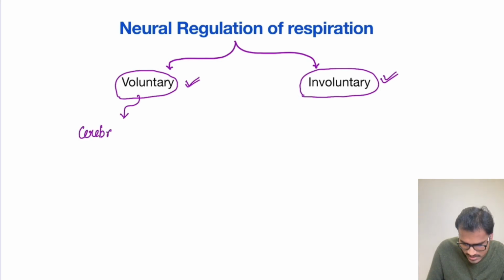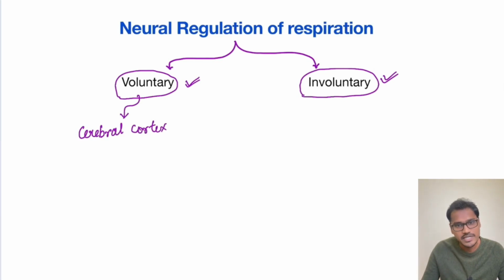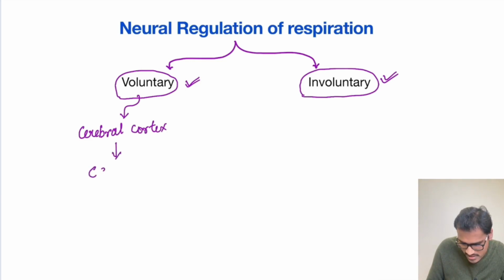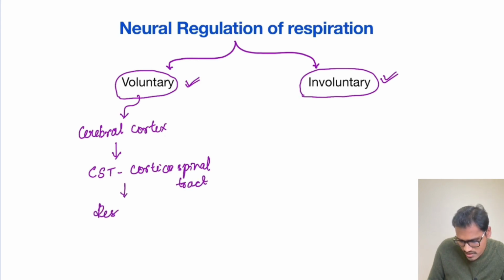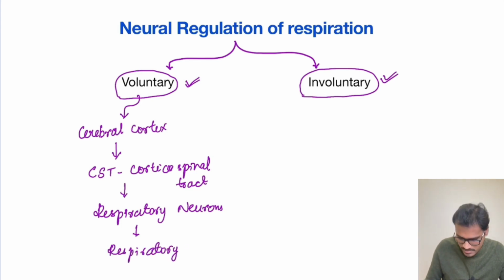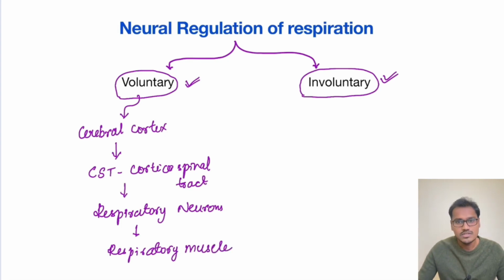From the cerebral cortex, it sends its neurons to the respiratory centers and down via our famous tract, the corticospinal tract, and finally to the respiratory neurons, and then to the respiratory muscles, that is our diaphragm and other accessory respiratory muscles. So this is how voluntary control happens via the cerebral cortex.